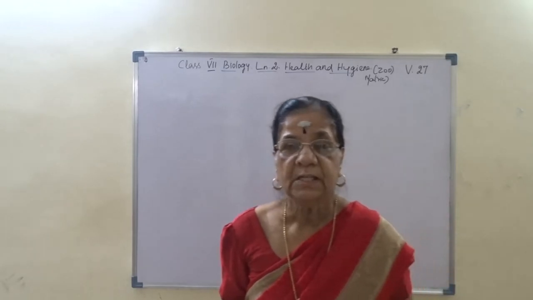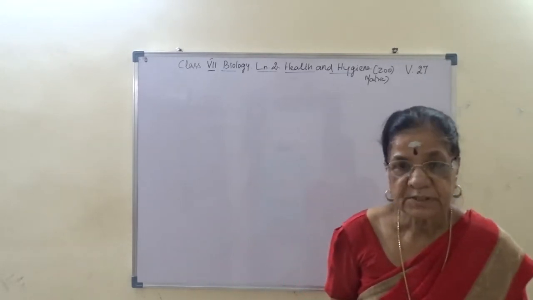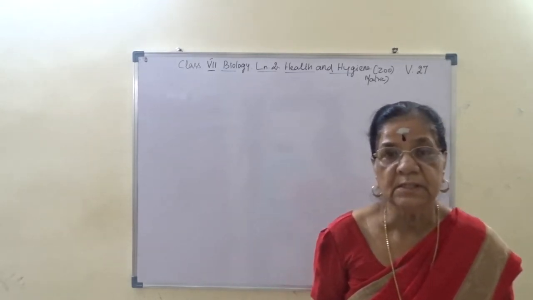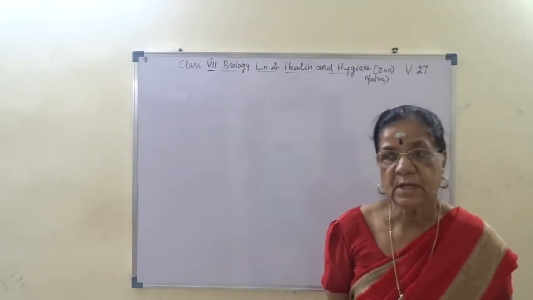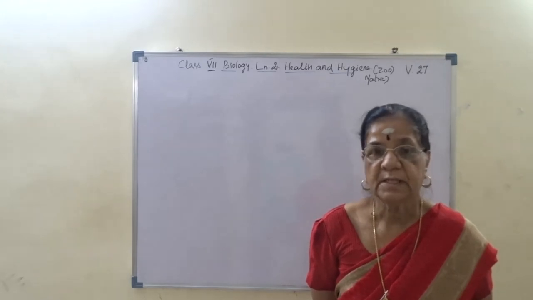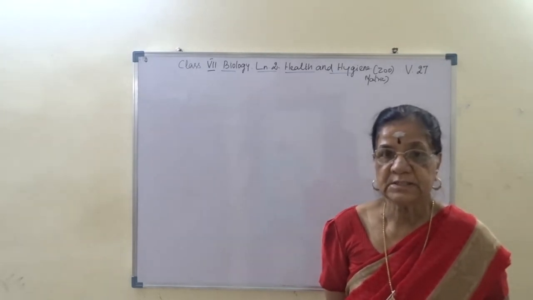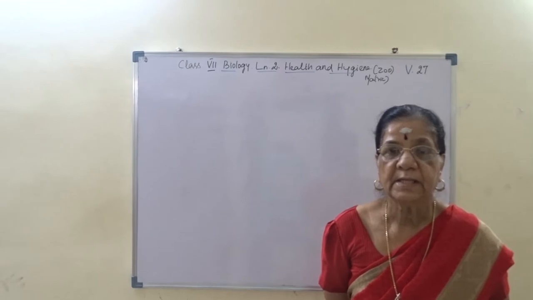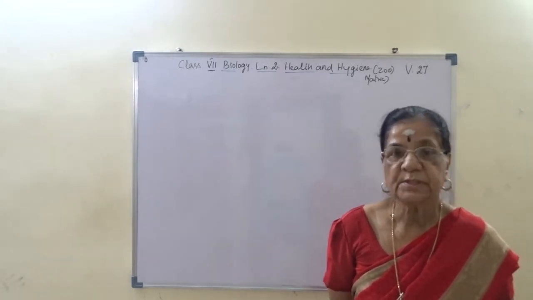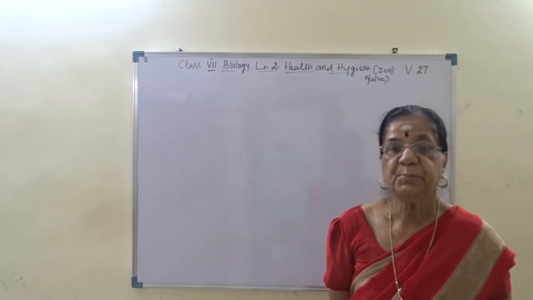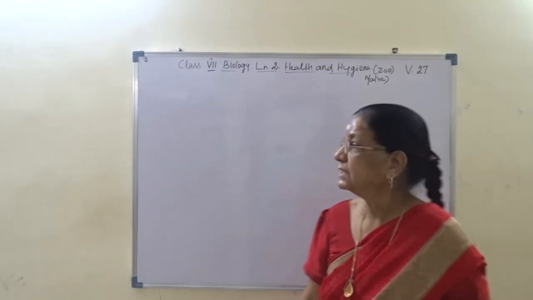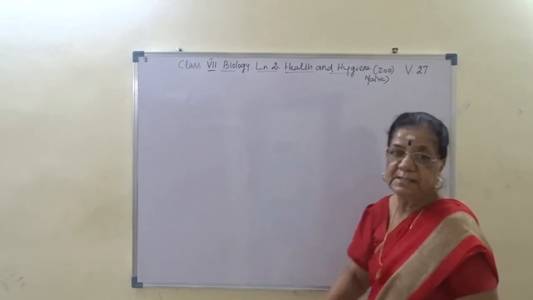In metric portion, we have learned cellular organization and our environment under botany, and in zoology, we have learned the reproduction lesson. The second lesson is health and hygiene.